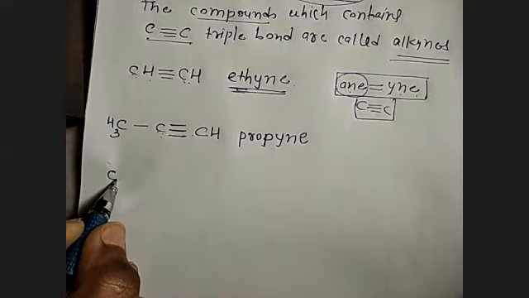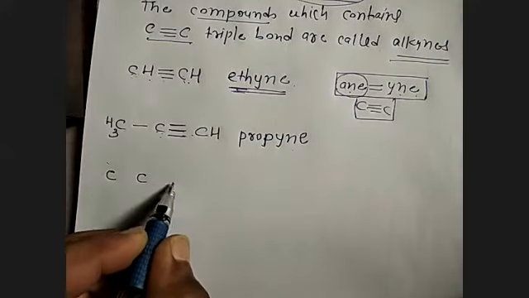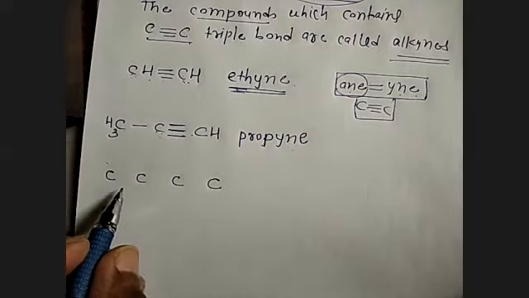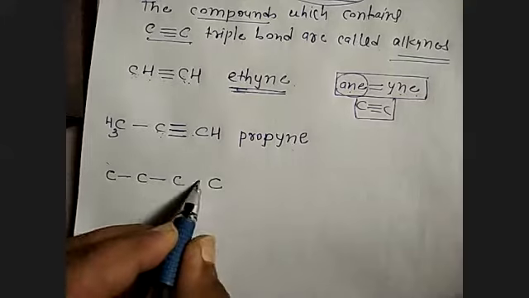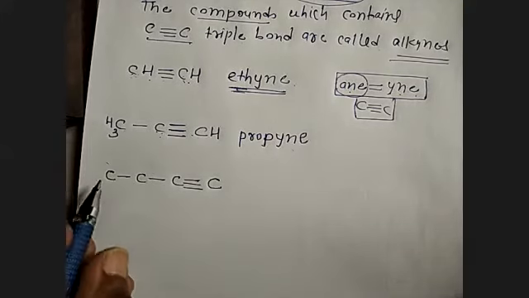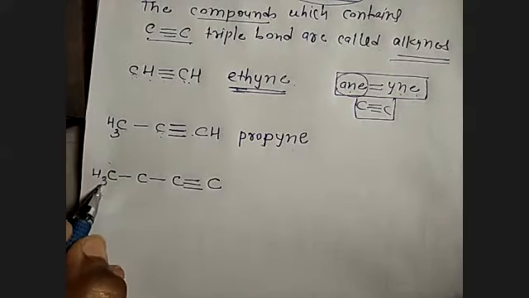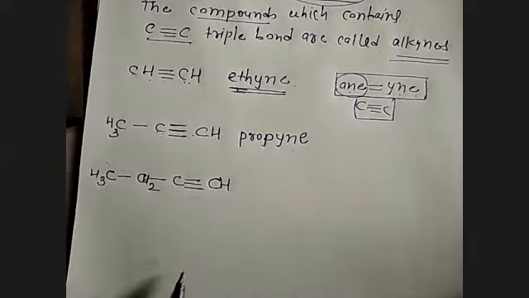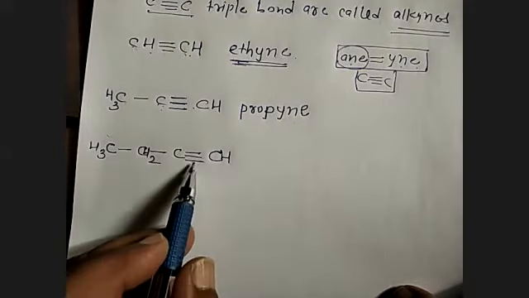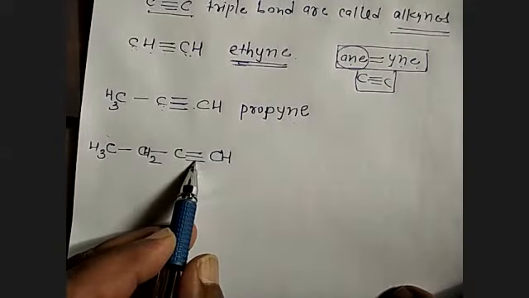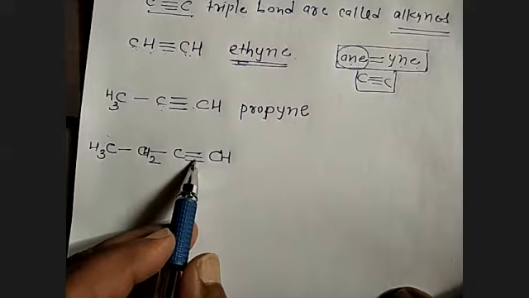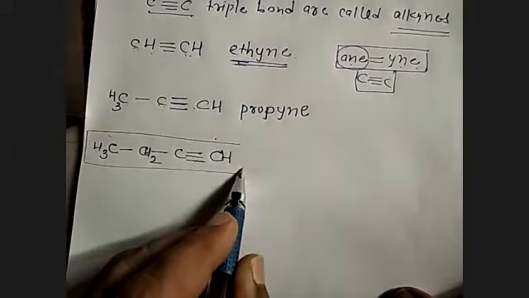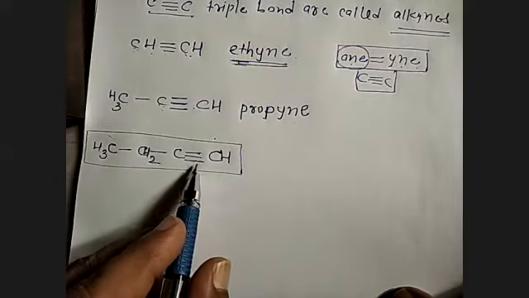Next structure, we will take 1, 2, 3 and 4 carbon atoms. Now here, the carbon triple bond is here. This is the longest chain containing the carbon-carbon triple bond.